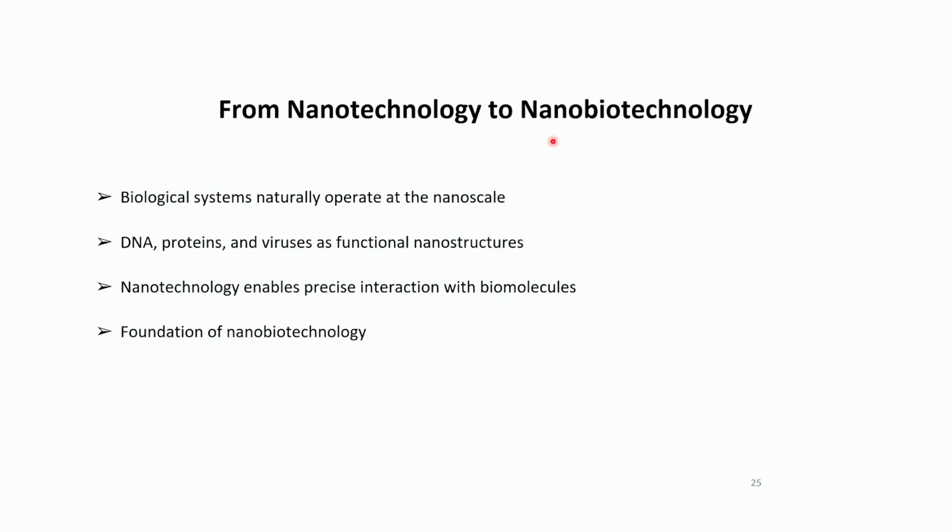Biological systems naturally operate at the nanoscale. You have your cell, which is very small, and inside that you have DNA, which is a nanoscaled object. You have your kinesin protein, very small. They already act as a robot. They walk on the microtubule to carry cargo from inside the cell to the surface. So you already have nanoscaled objects performing various functions. Your biological system is naturally operating at the nanoscale, so it is not new. DNA, proteins, viruses are functional nanostructures that are already present in living systems.